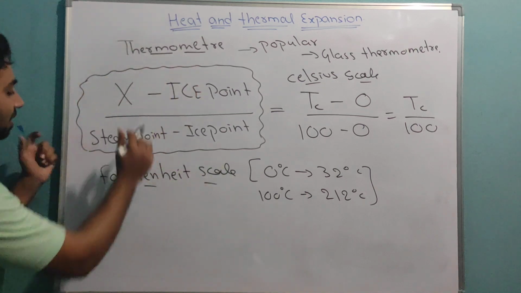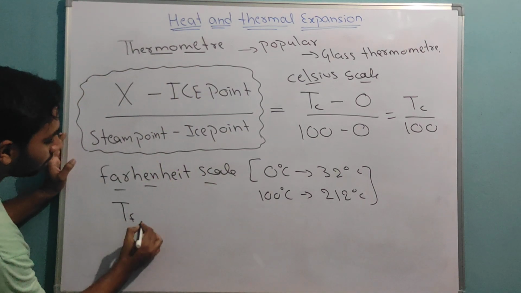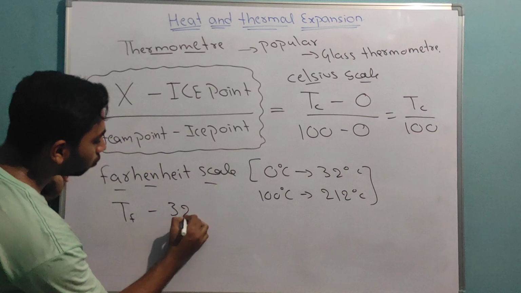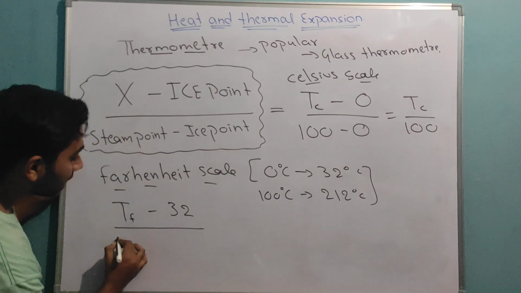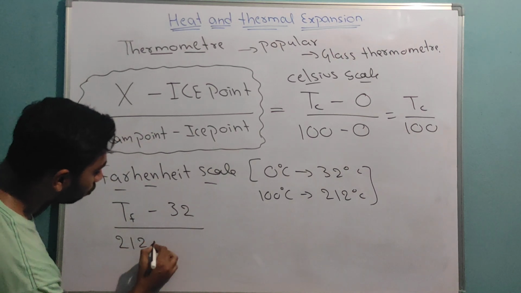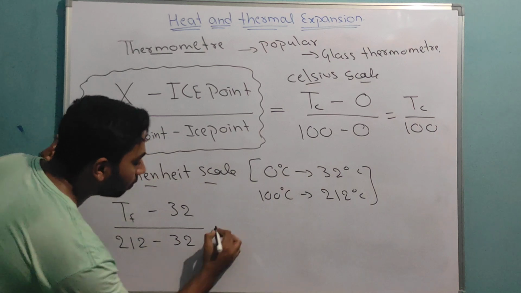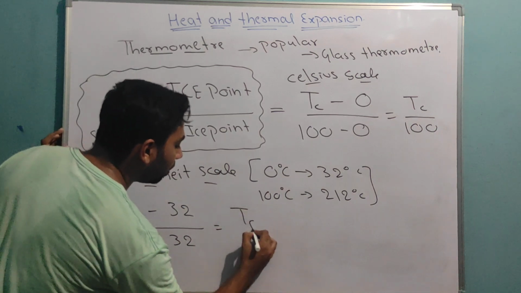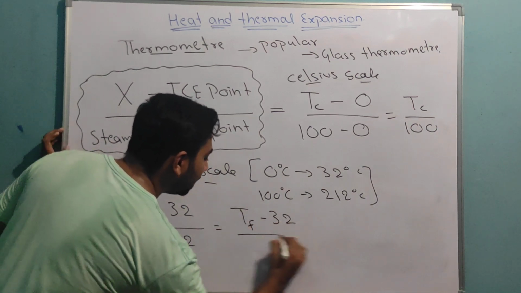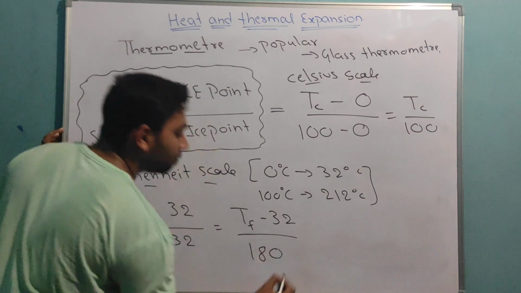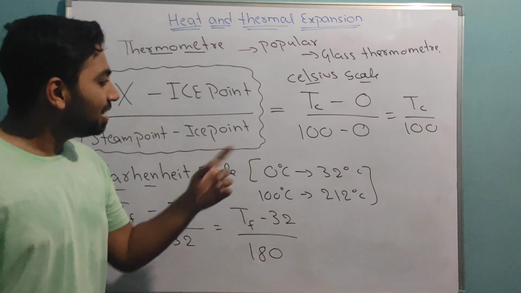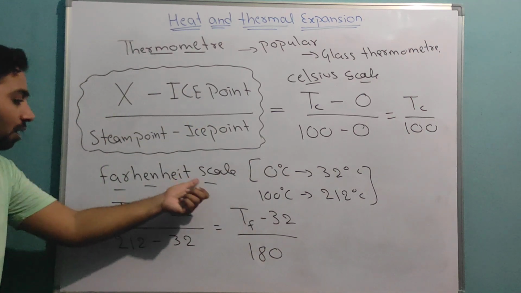Now if I write this in the form of this, see, Fahrenheit minus 32 divided by 212 minus 32, which is equal to T of F minus 32 divided by 180. This is the formula to find Fahrenheit.